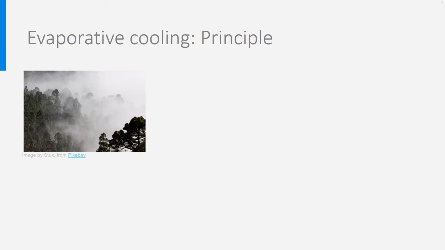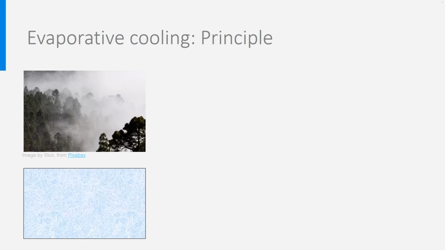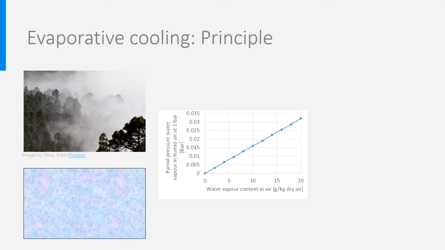Let's take a volume of air at atmospheric pressure, 1 bar. If there is pure air, the pressure of the air is 1 bar. If it is mixed with water vapor, this water vapor takes a certain place in the volume, and this is reflected in what we call the partial pressure. The less water vapor, the lower its partial pressure, and the higher the one of the air.